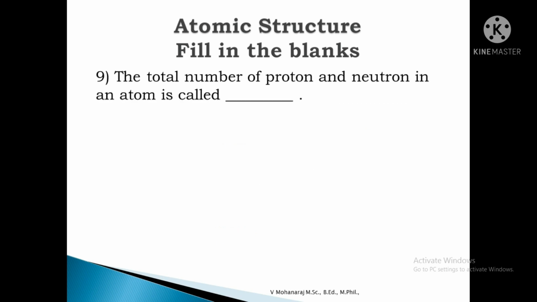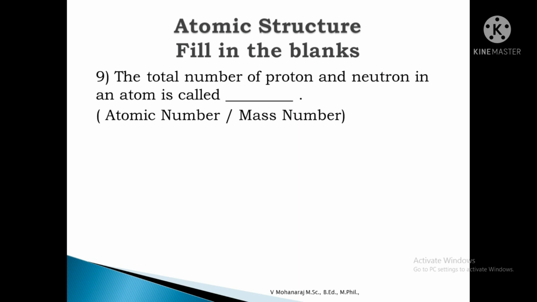Next one, the total number of proton and neutron in an atom is called dash. Atomic number, mass number. The atomic number gives the number of proton or number of electron in an atom.